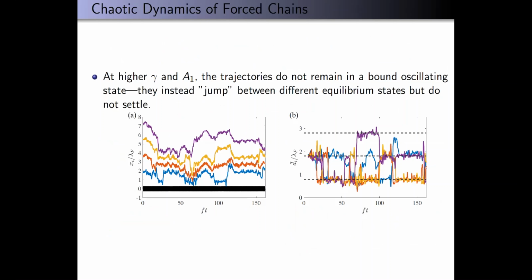And these horizontal dashed lines here correspond to the interdrop spacing for the N11, N22, and N33 stable bouncing equilibrium states. So we see that here for this forced droplet case, we have these interdrop distances jumping between these stable states, but not settling near any of them. They keep jumping around chaotically.